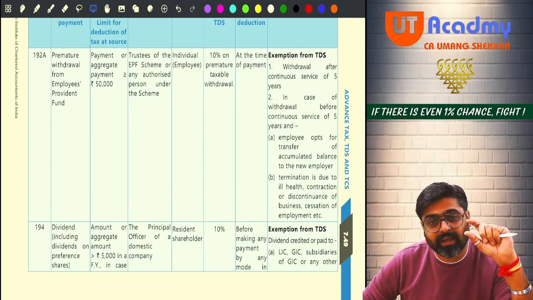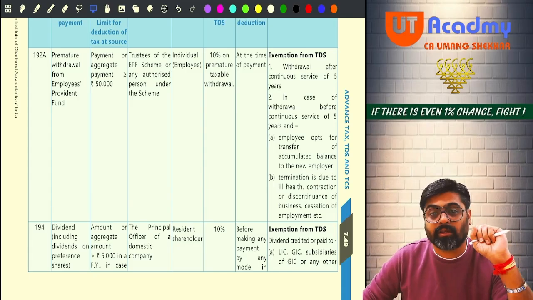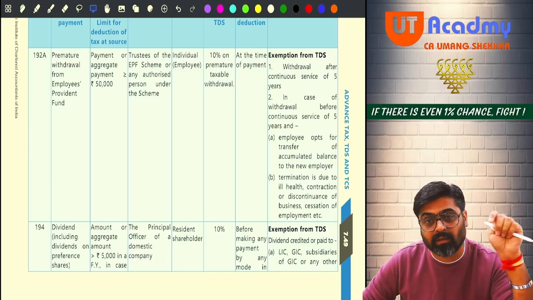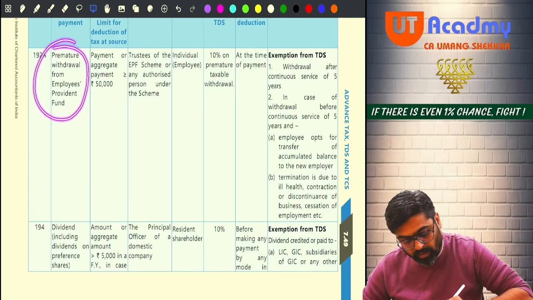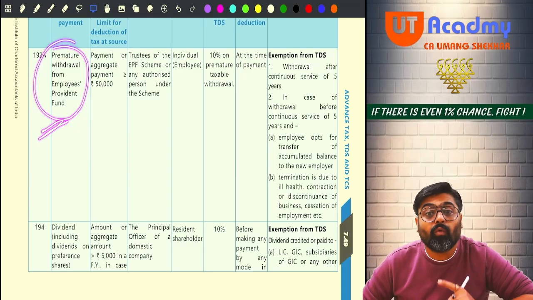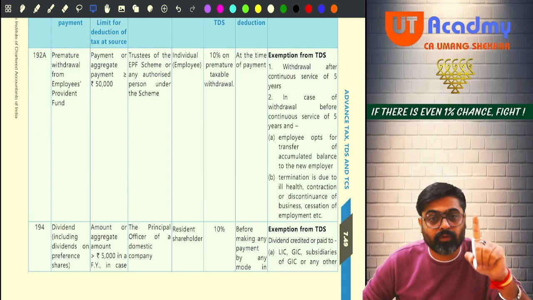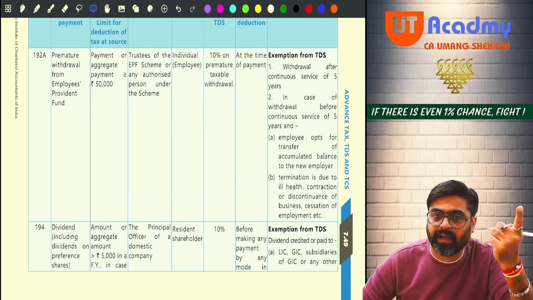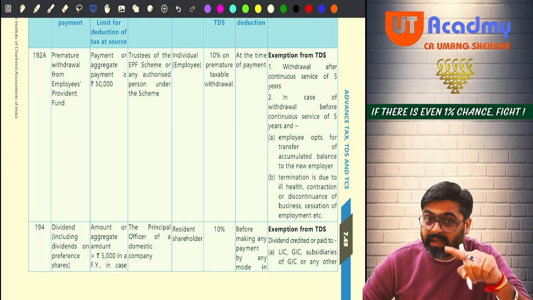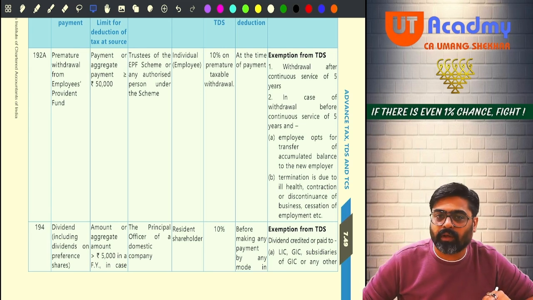So don't you think that in the lump sum, the entire amount is not taxable, but some amount is taxable in that lump sum? So whatever premature withdrawal you are doing from RPF for which you are not getting any exemption under 10(12), getting my point? Meaning that premature withdrawal is taxable for you.